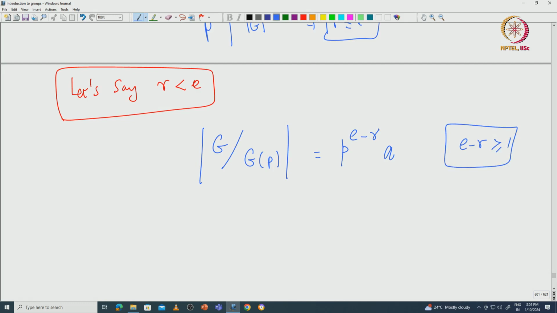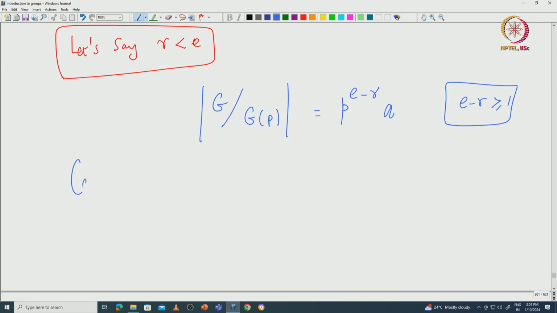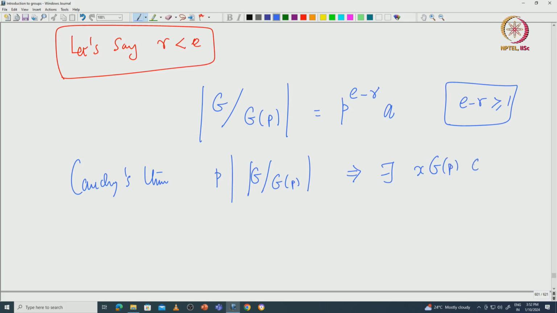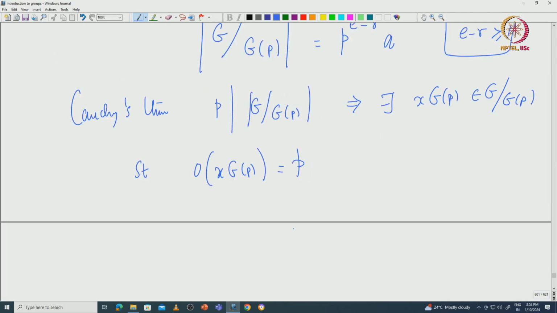So now again we can use Cauchy's theorem. What Cauchy's theorem says is, since P divides the order of G modulo G of P, there exists an element x G of P inside G modulo G of P such that the order of x G of P is exactly equal to P. But what does it mean?